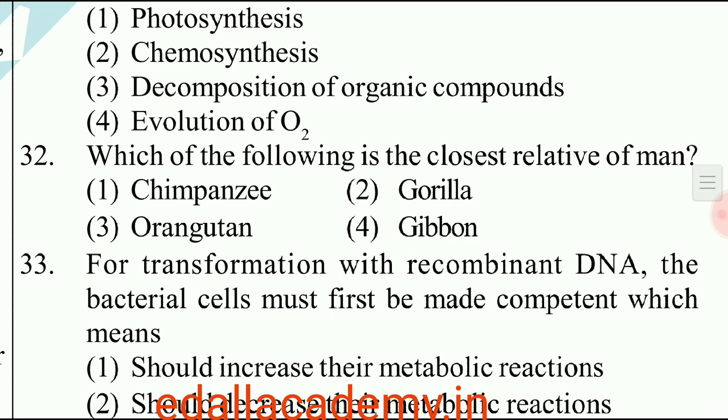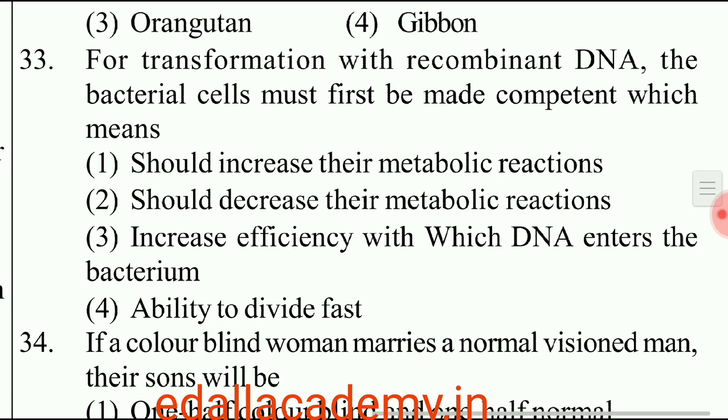Question number 32. Which of the following is the closest relative of man? So human beings are originated from chimpanzee and gorilla. So the closest relative of man is chimpanzee. Option 1. Question number 33. For transformation with recombinant DNA, the bacterial cell must first be made competent, which means. So here 4 options are given. From those, increasing the efficiency with which DNA enters the bacterium is the answer for this question.